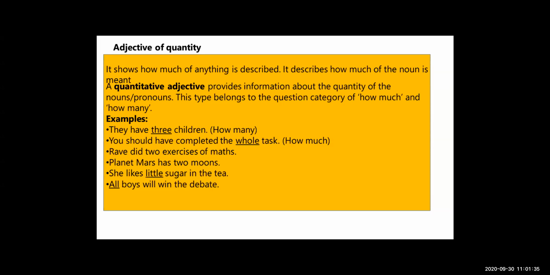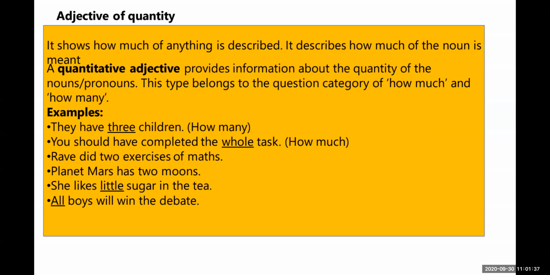This type belongs to the question category of how much or how many. It shows how much of anything is meant. Quantitative adjectives provide information about the quantity of nouns or pronouns.